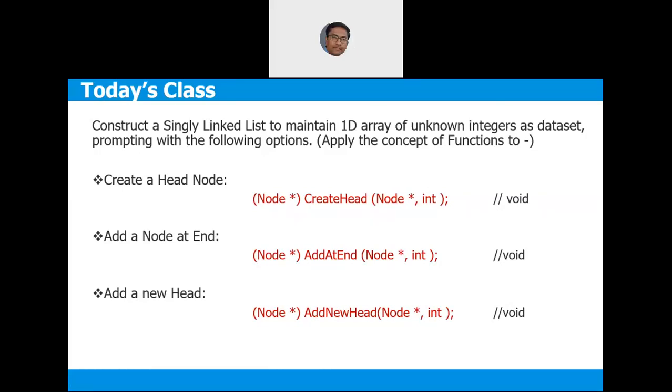The first advantage of usage of local instances is, if you have multiple linked lists to be maintained, then there could be ambiguity wherein you need to repeatedly pass. Assume that there is a function, let us say add at the end. So you are adding, let us say, course marks of first course. First course data is different, second course data is different, third course data is different. So courses you handle in local function inside main.